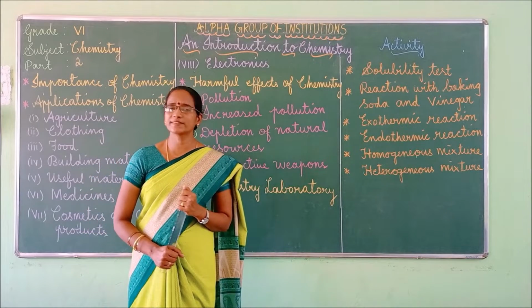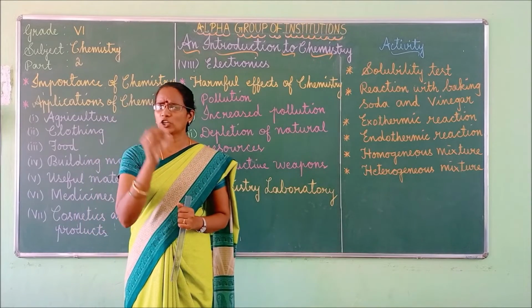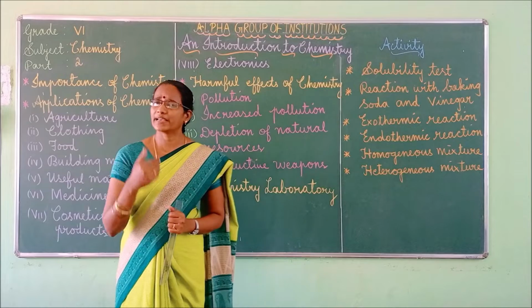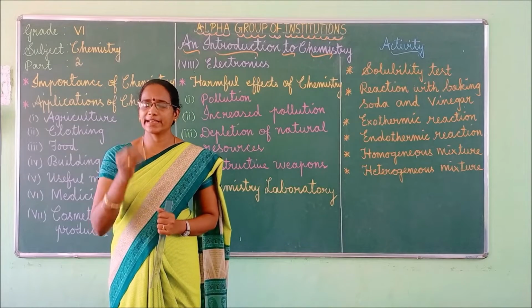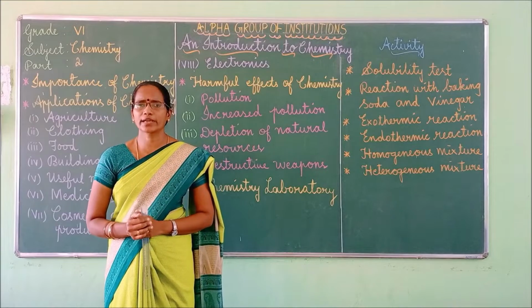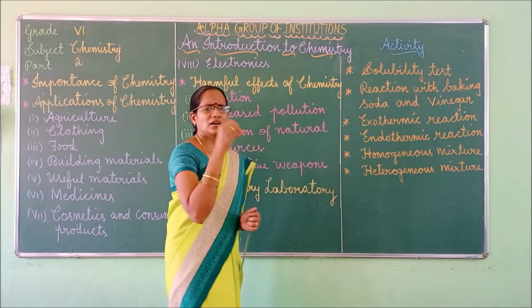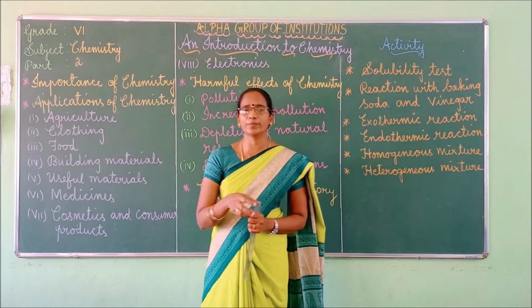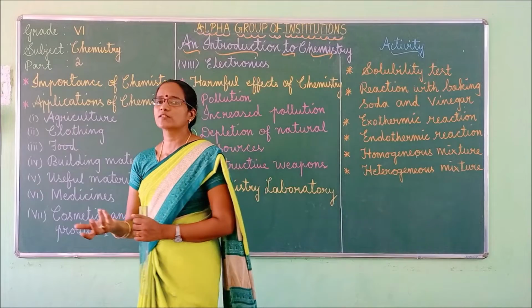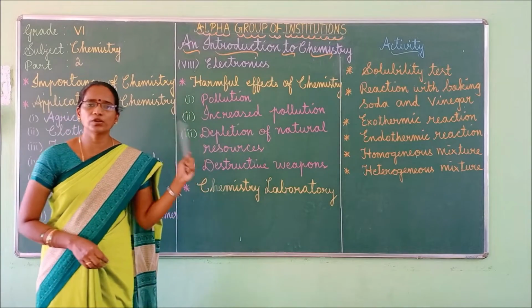This point is very important. These gases are very toxic in nature and they harm us when they enter into the body. Also, harmful pollutants cause many health issues in human beings. Not only human beings, even plants and animals get affected because of these harmful pollutants.